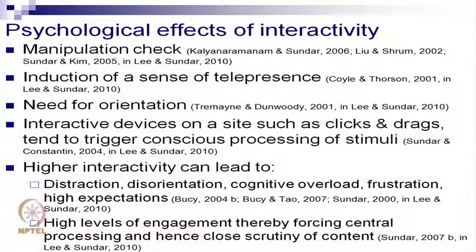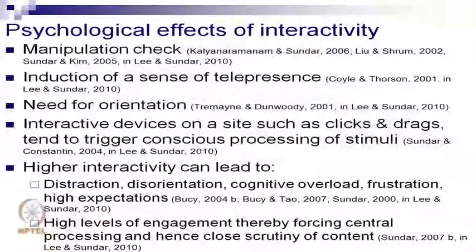Is interactivity really a product, or is it a process that the machine helps you engage in? Manipulation, psychological effects of interactivity. What happens when you use an interactive computer mediated technology? The first one here is manipulation check. You can be identified. It's not totally anonymous. It could affect your credibility. You don't know who might be watching what you're doing, so people don't tend to engage, and plus it doesn't promote manipulation. That is one.